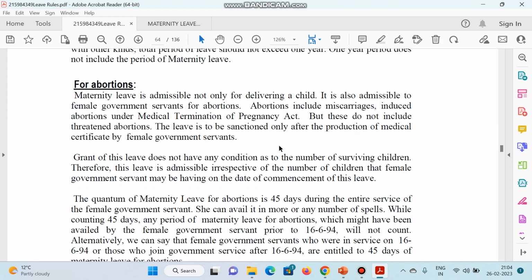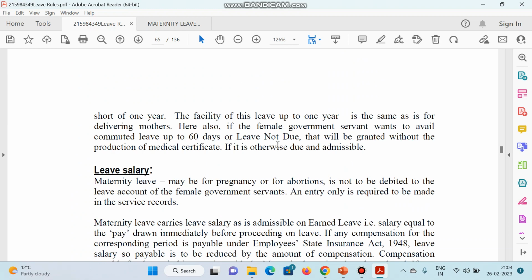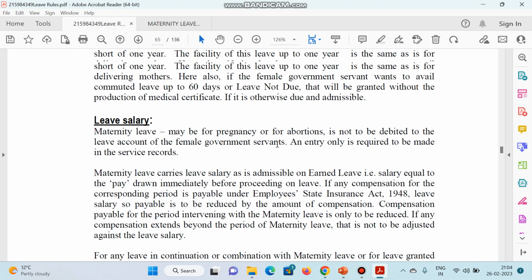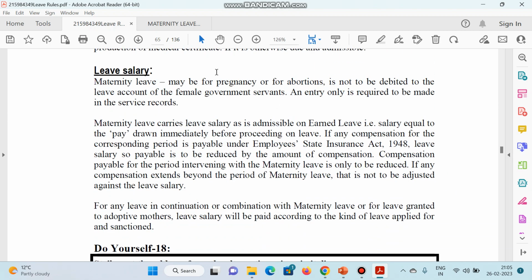Next, we have seen the conditions. Let's see the conditions for abortion and for the adoption of a child, and what allowances are given during this maternity period. First of all, let's see the allowances. Maternity leave may be for pregnancy or, sometimes unfortunately, for abortion also, and it is not to be debited to the leave account of the female government servant.